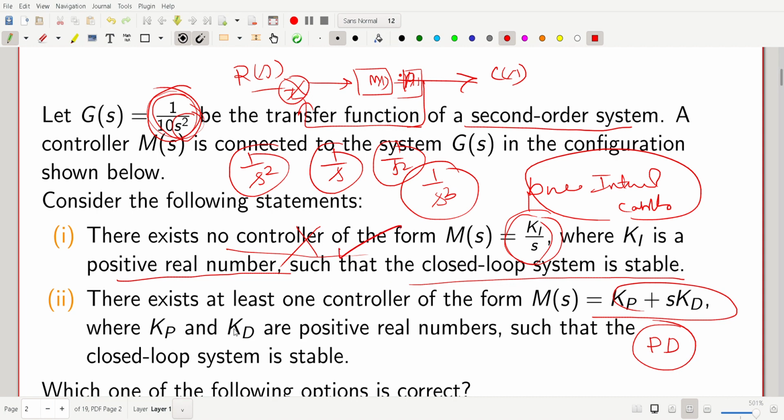And there exists at least one controller of the form M(s) equal to Kp plus s Kd, where Kp and Kd are positive real numbers, such that the closed loop system is stable.